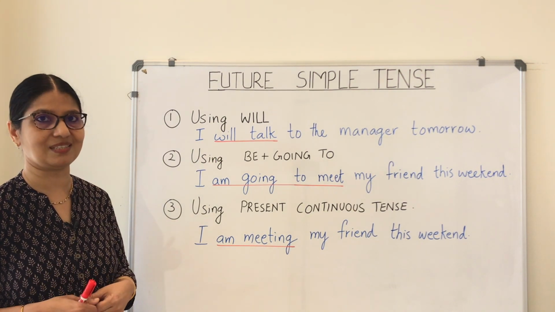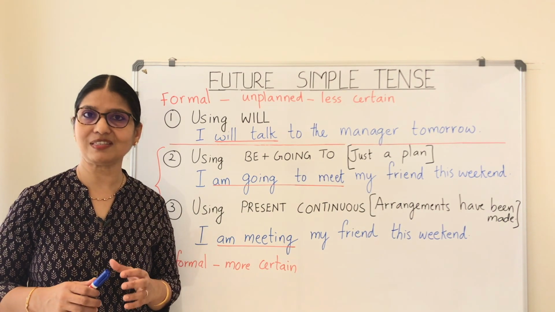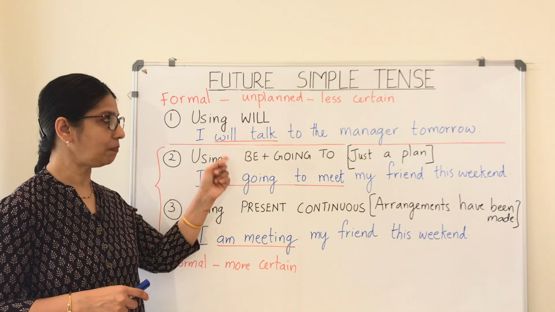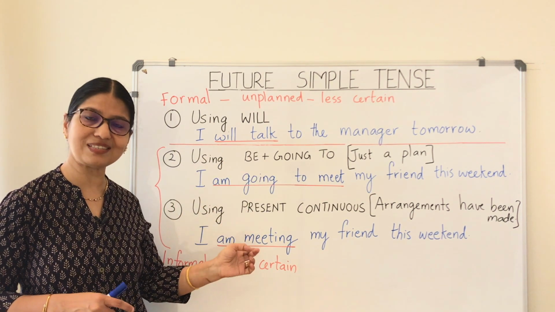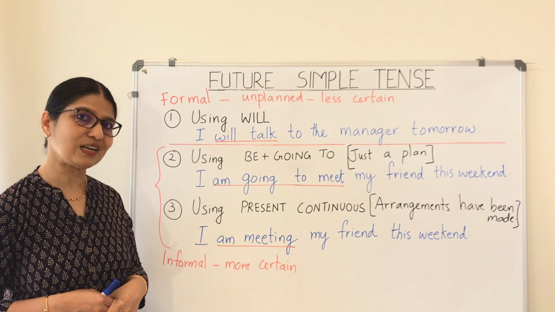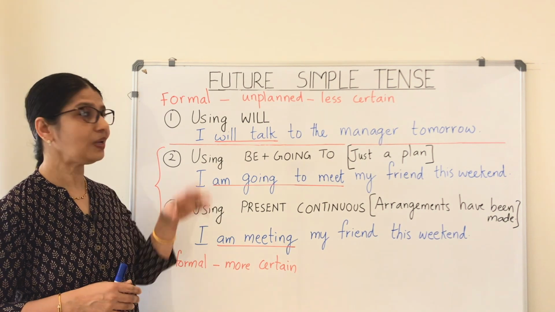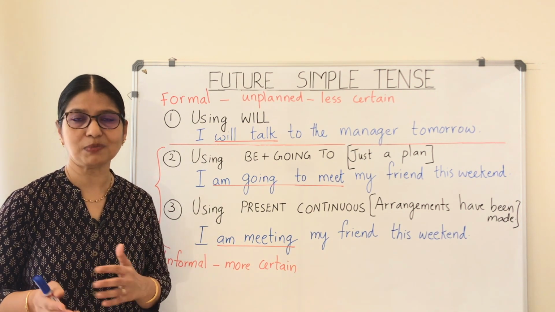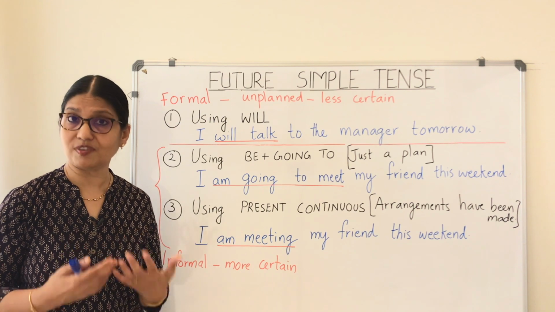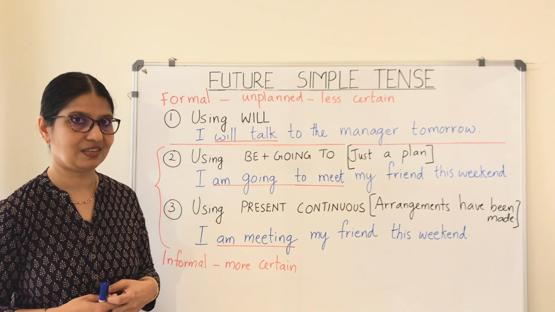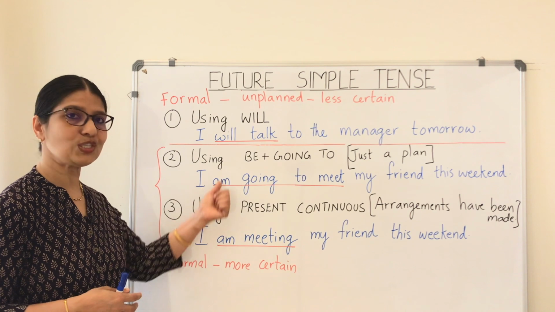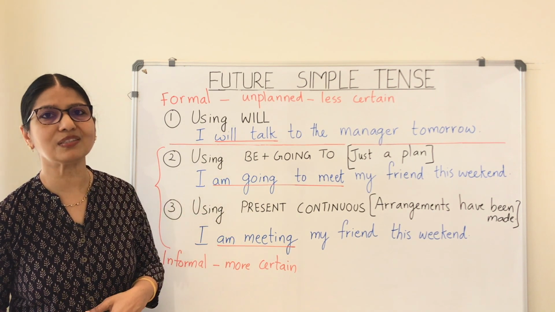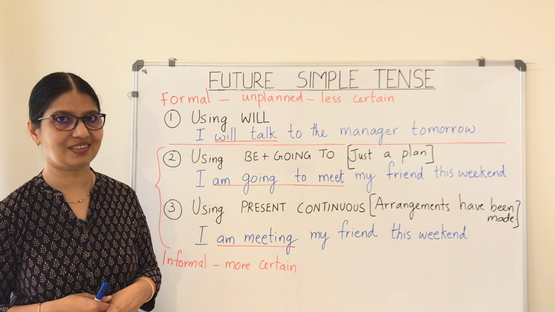Now let's focus on the differences between using will on one hand and using be plus going to and the present continuous tense on the other hand. Let's start with will. Will is used in a very formal way. Maybe that was a part of a business meeting or a very official kind of conversation. Whereas these two are used in an informal way and it's usually a part of a casual conversation.